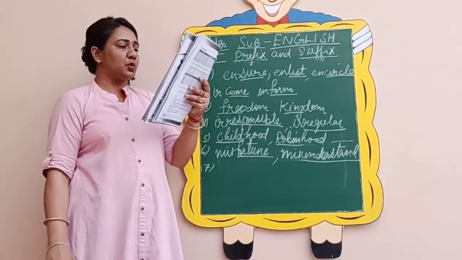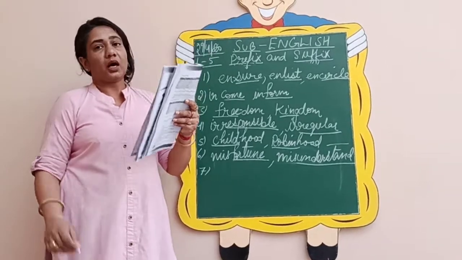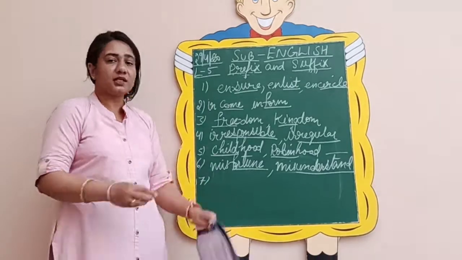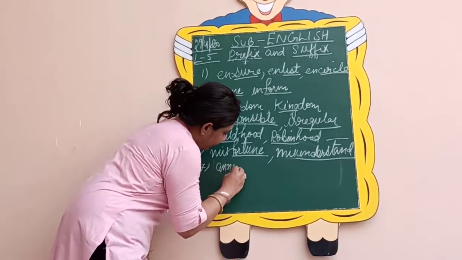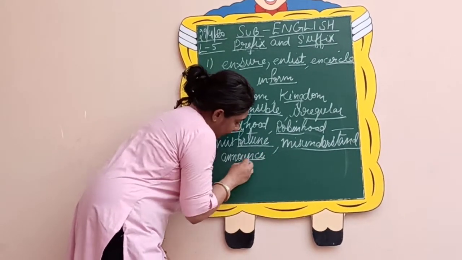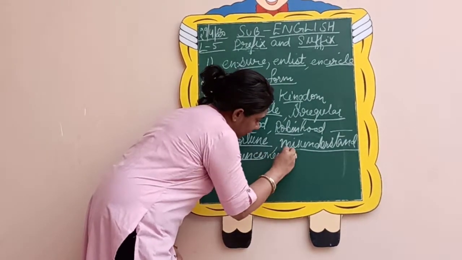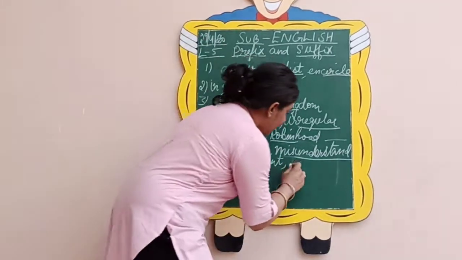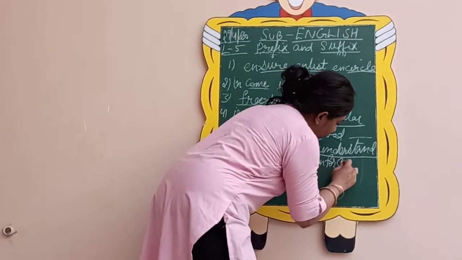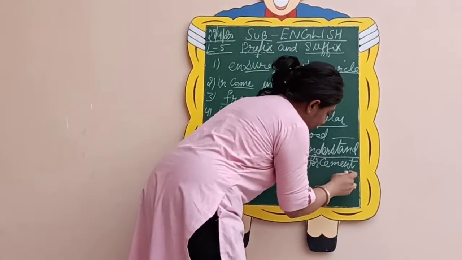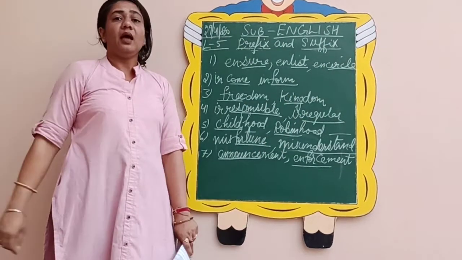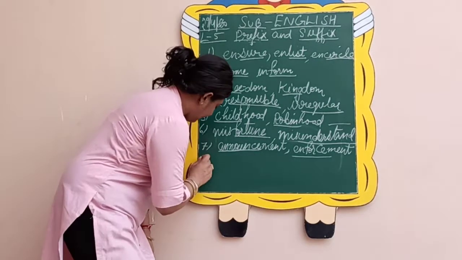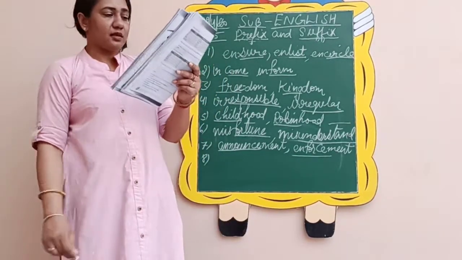Coming to the next one, ment. Now again it is a suffix. So how you can change is announcement. You have the word announce, that is to announce something. It becomes announcement. Then you have enforcement. Enforce word is to enforce something, किसी चीज पर जोर डालना. And the word changes to enforcement by adding ment as suffix.